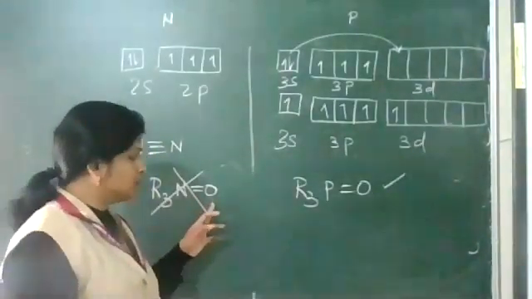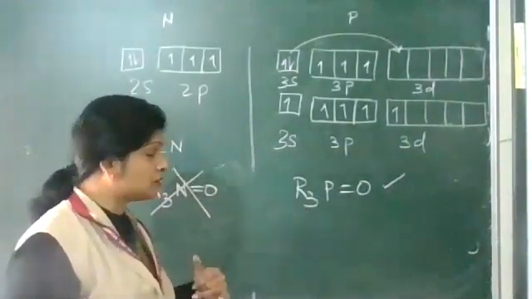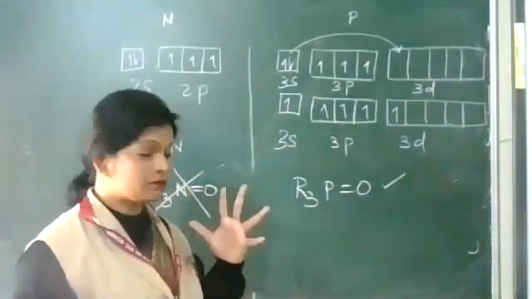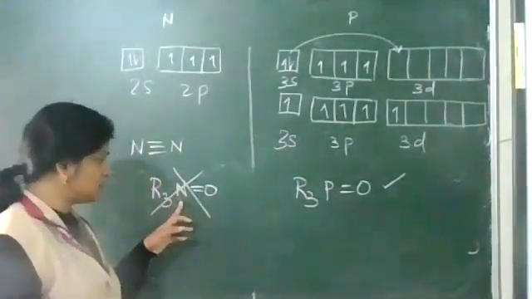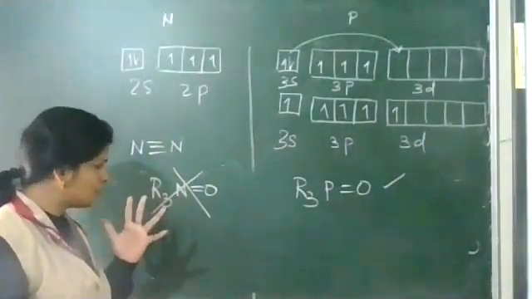R3N double bond O is not existing, not possible. R3P double bond O is possible. Around phosphorus, 5 bonds are allowed. But around nitrogen, 5 bonds are not allowed.